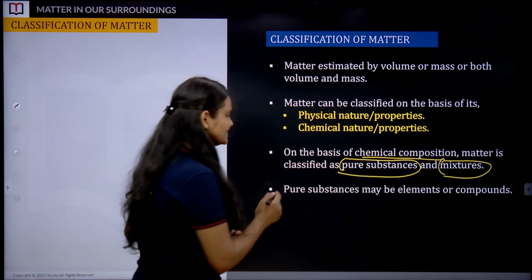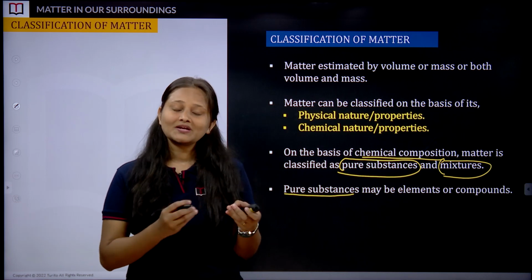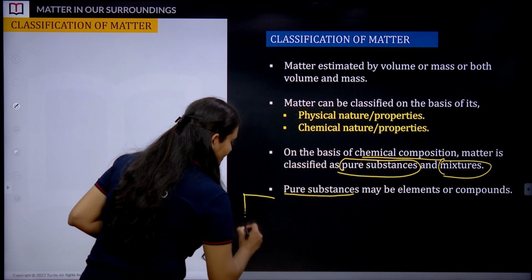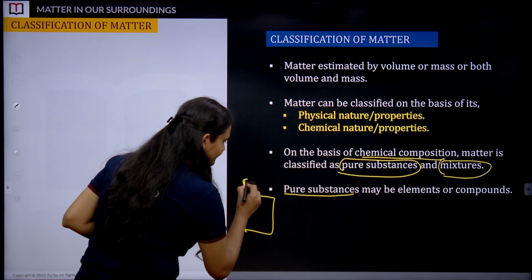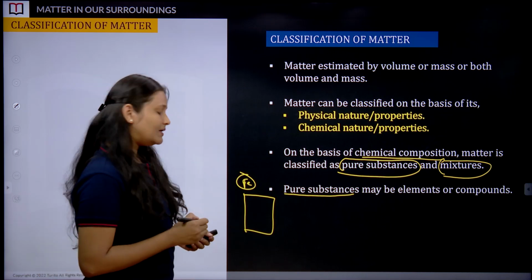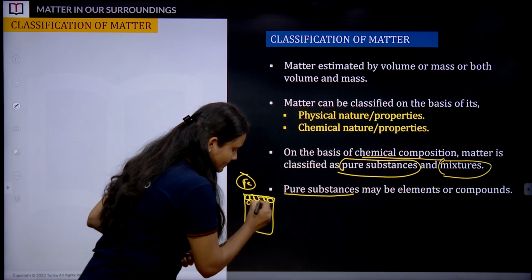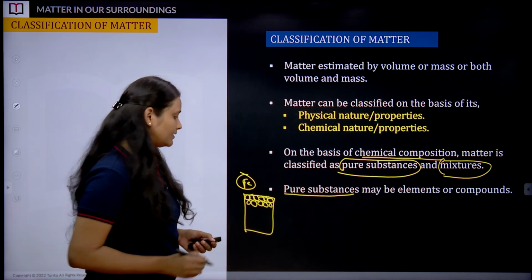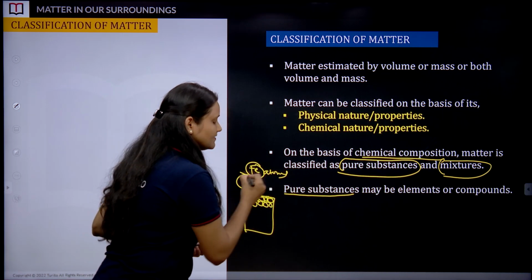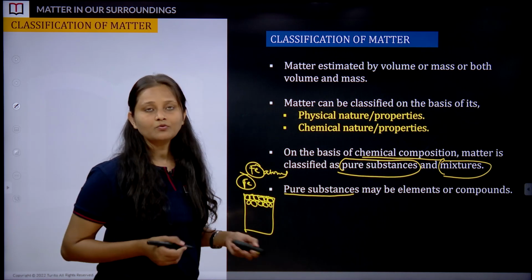Now what do you mean by pure substances? The word itself says it: a substance which consists of the same or similar kind of atoms. For example, suppose I have an iron rod, made up of the element iron. What do you expect it is made up of? It is made up of small atoms, all of them nothing but iron atoms. We know iron is an element, a metal. So it is an example of a pure substance.